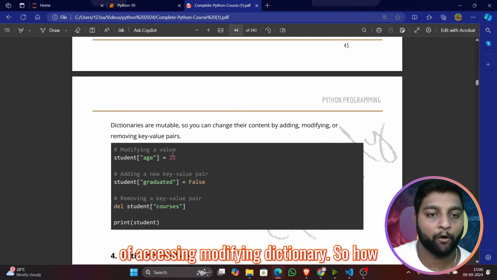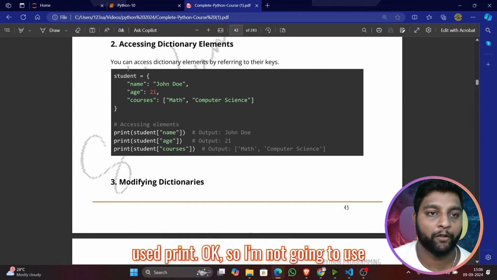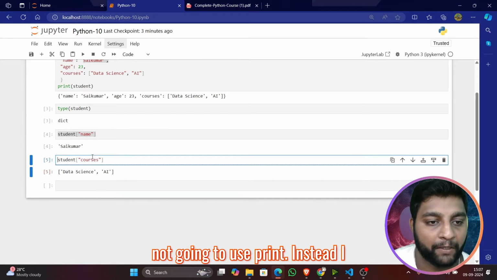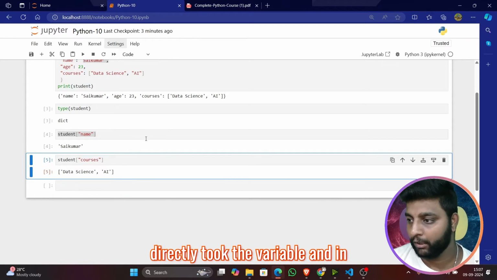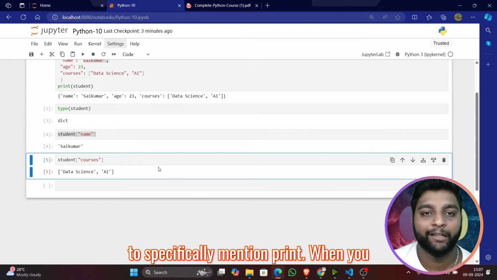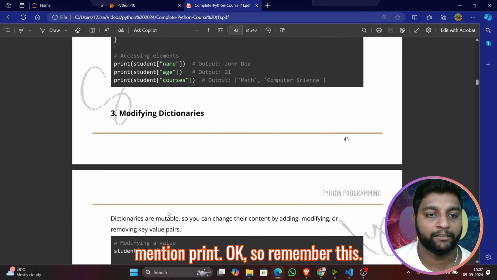Modifying a dictionary. How can you modify a dictionary? Here we have used print, but I'm not going to use print. Instead, I directly took the variable, and in a notebook you can call it. You don't need to specifically mention print. When you are running on VS Code, then you have to mention print. So remember this. That's enough.